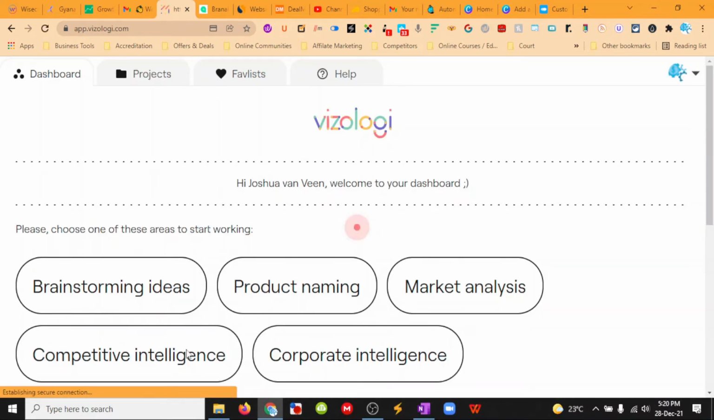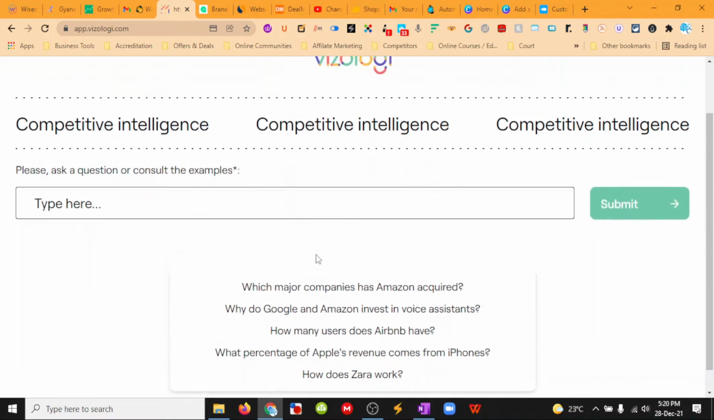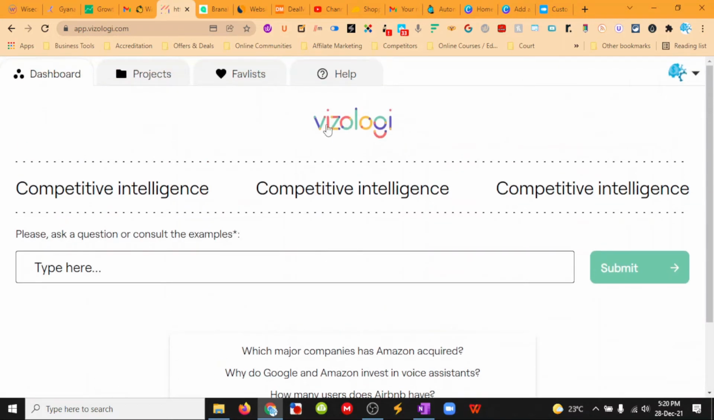Let's go back. Loading. Okay, competitive intelligence. So which major companies has Amazon acquired? It's very similar to what's going on. It's also then got their kind of spider chart, a web chart, mind map, where it's got the businesses and then it's got the keywords that have been found to link up these businesses. So you get a look at where all these different businesses are doing similar strategies.